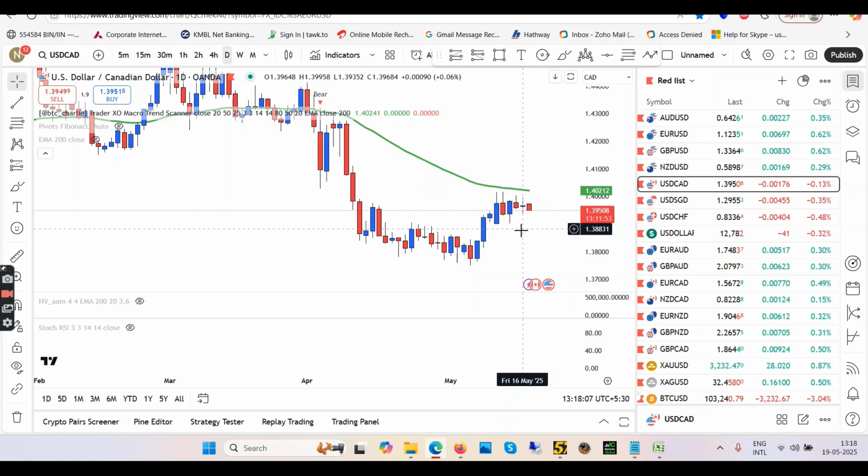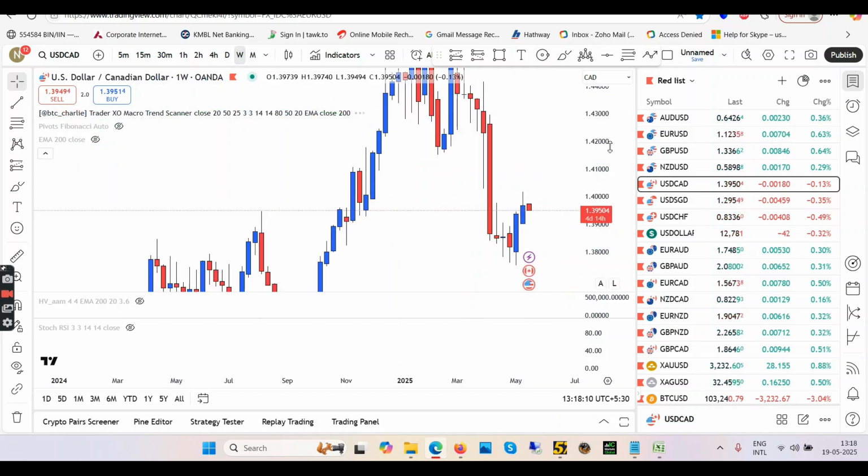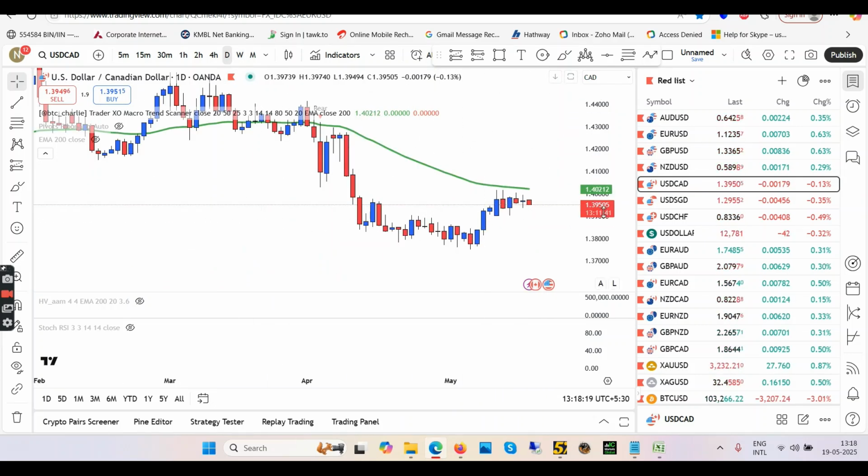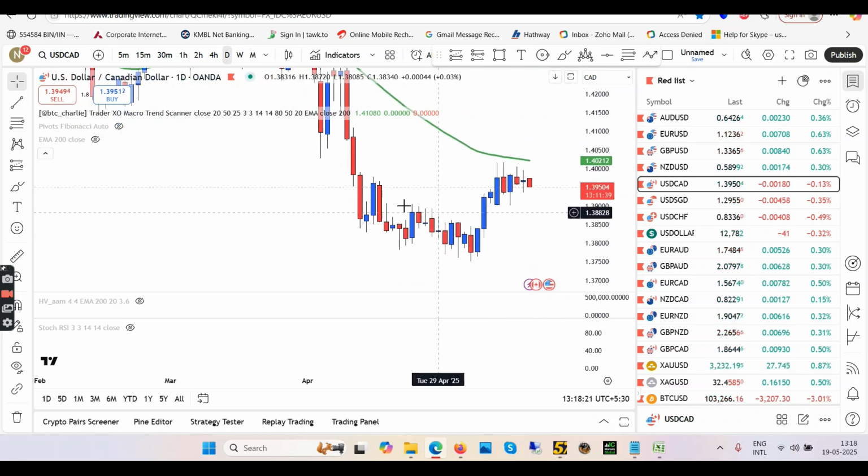And starting with the top down approach with weekly time frame. In weekly, we have been trying to go up. So this candle has eaten the previous low, so we are trying to go up. And then coming back to daily, we are nearby the EMA. So we are in the uptrend. As you can see, this previous high was broken already by the previous blue candles here. So now we are consolidating right now. So we are in the zigzag zone right now. So we have to wait for the breakout towards the upside. Hopefully, okay. This previous high is broken, so we're expecting it to go up. And again, Canadian does not have any strongness against dollar, so we are expecting the dollar to go up anyway.